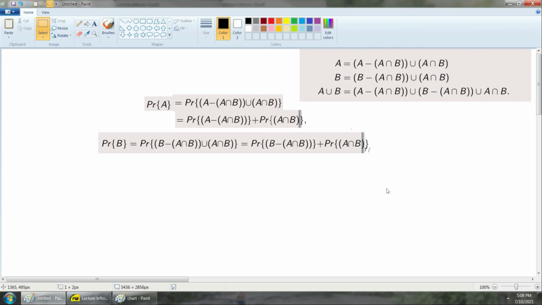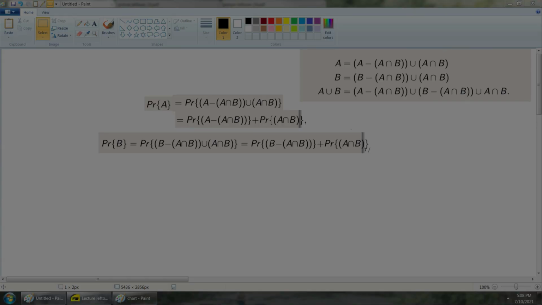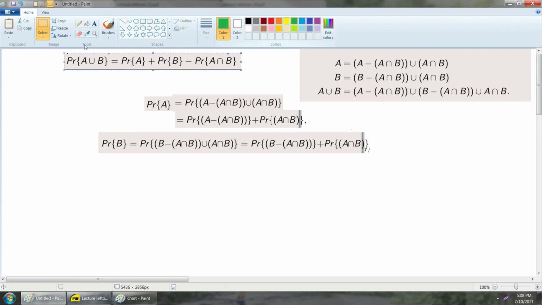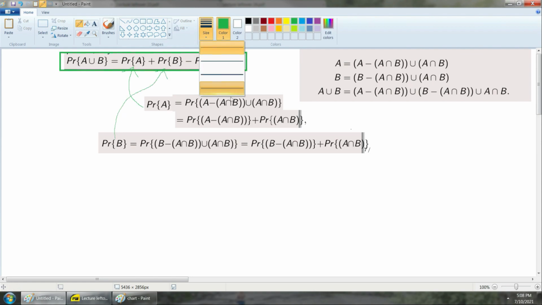Okay, so I've been doing all of these things with the probability of A and the probability of B. So let's just do a brief refresher as to why I'm actually doing this. The statement I want to prove up here is this statement here, right? So now what I've done by doing these algebraic operations is I found a fancy way that I can rewrite these two sets A and B. So how does this necessarily help me?